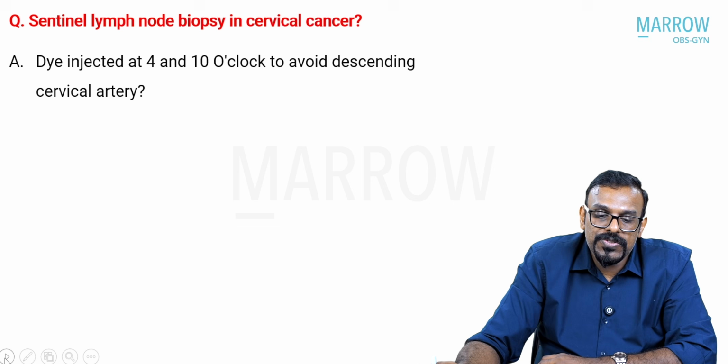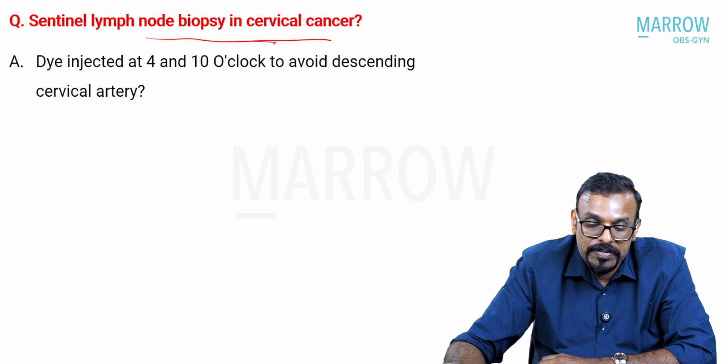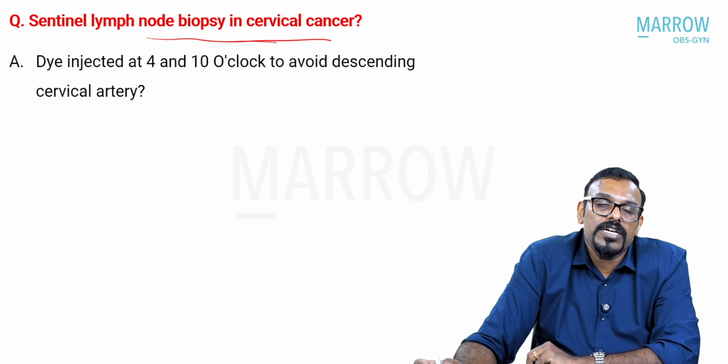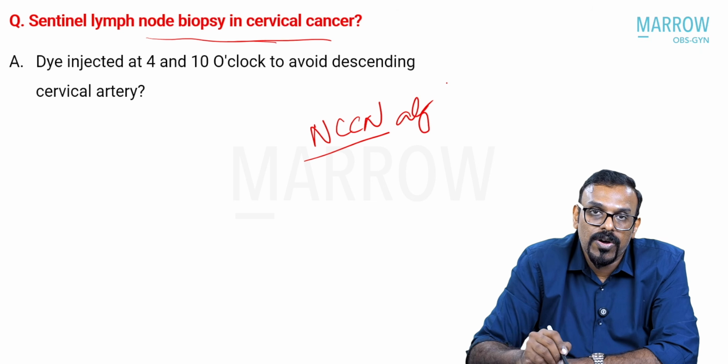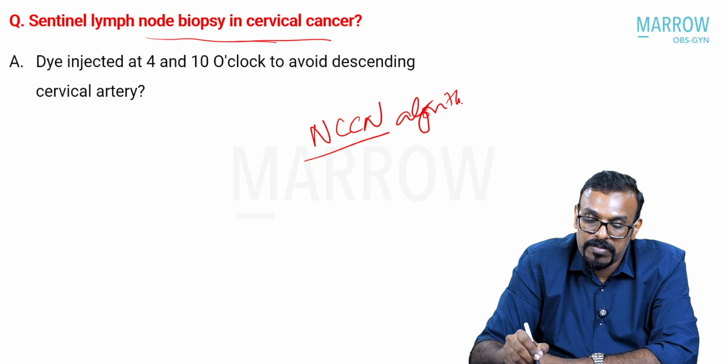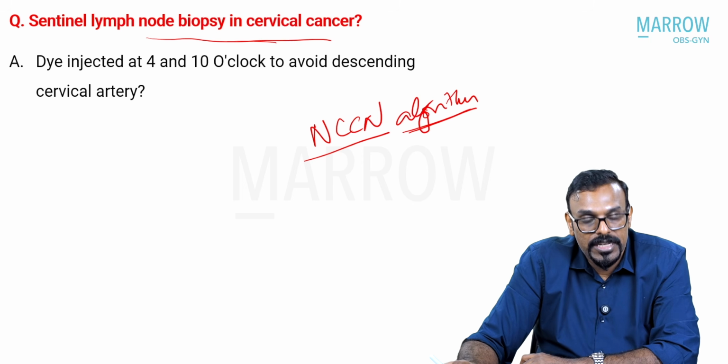And then you have sentinel lymph node biopsy guidelines, or the algorithm for cervical cancer. What we follow is the NCCN, the National Comprehensive Cancer Network algorithm. This algorithm is followed for both CA endometrium as well as CA cervix.